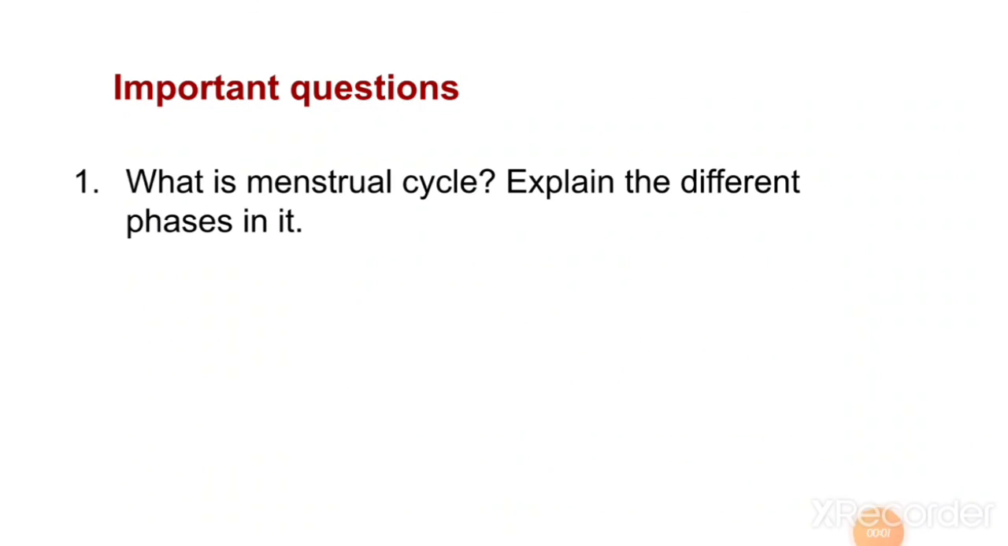In this chapter, only one question: what is the menstrual cycle? Explain the different phases in it. It is very important from the exam point of view. You have to draw the diagrammatic representation of the various events during the menstrual cycle for this question. The diagrammatic representation is there, no? In your textbook, you have to draw that one also. It's a 5 marks question.